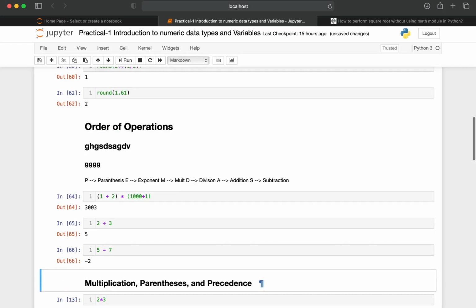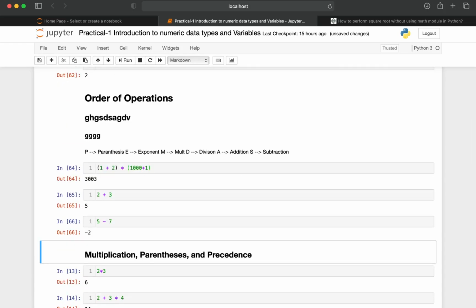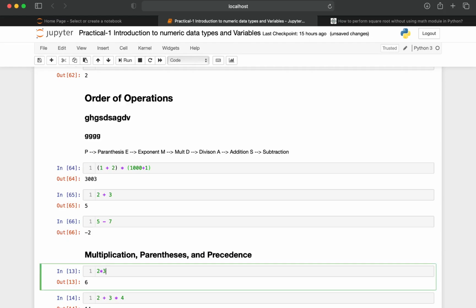If you are multiplying using the same order of operations, parentheses, by using PEMDAS, if you are trying to find the cube value or the square value or the square root value, then this also comes into the picture. So 2 into 3 is 6. Why? Because it will check: is parenthesis there? No. Is exponent there? No. Is multiplication there? Yes. It will also check for division, no. Addition, no. Subtraction, no. As multiplication is there, it is going to multiply the two numbers 2 and 3 to get the result of 6.